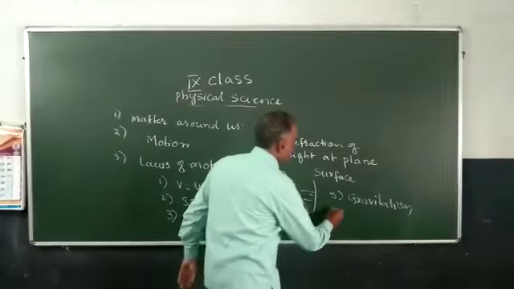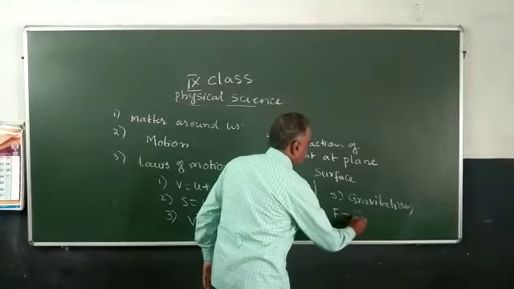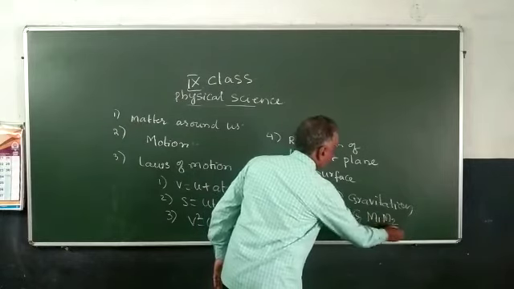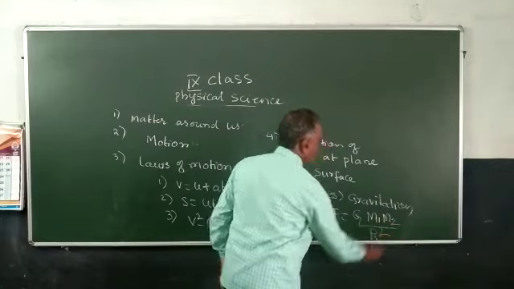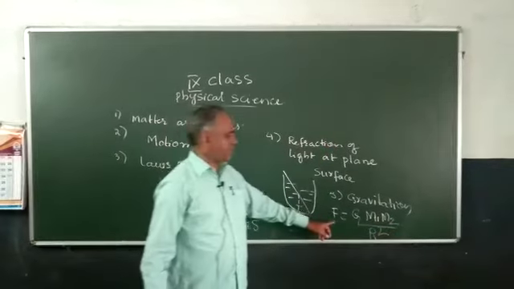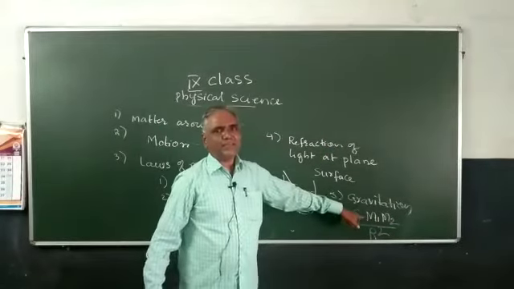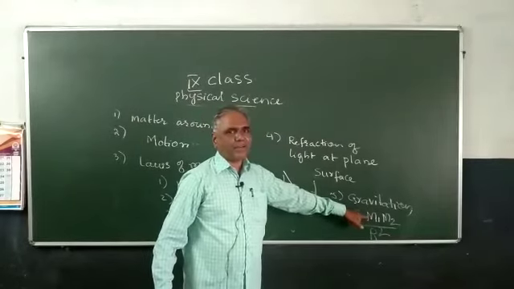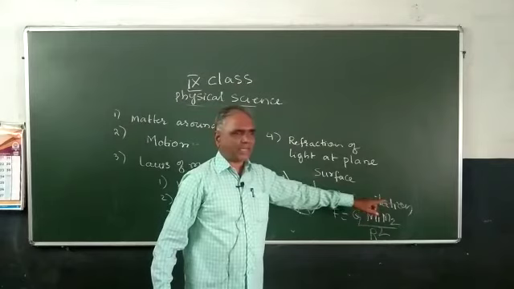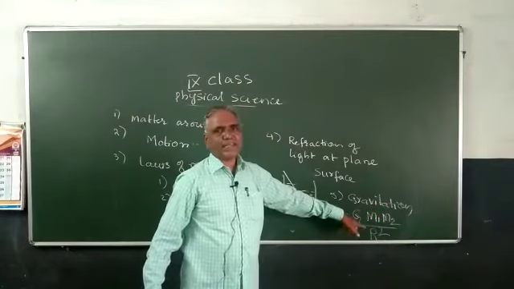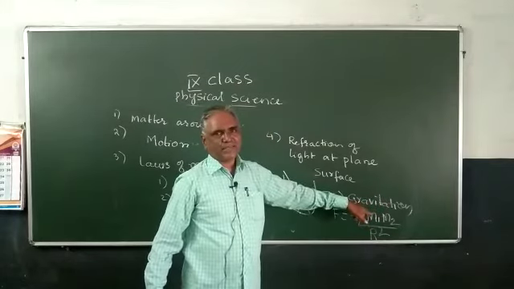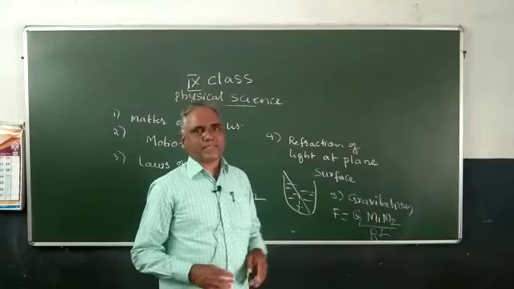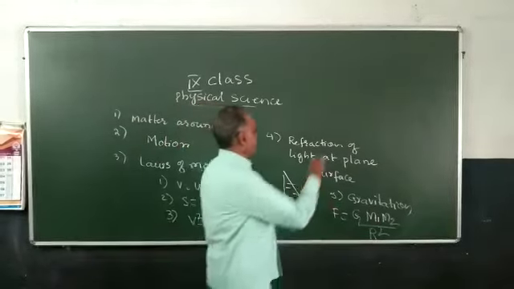It has a relation: F is equal to G m1 m2 by r square. With this we can find the force. G is the universal gravitational constant, m1 is one object, m2 is another object, r is the distance between the objects. With this relation we can find the force between two objects. And the chapter number